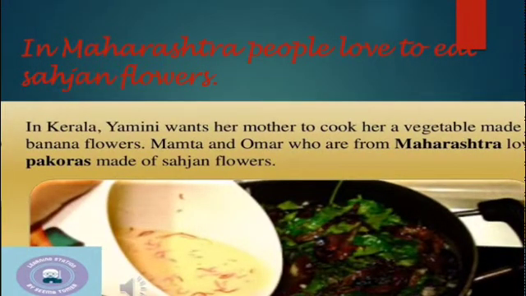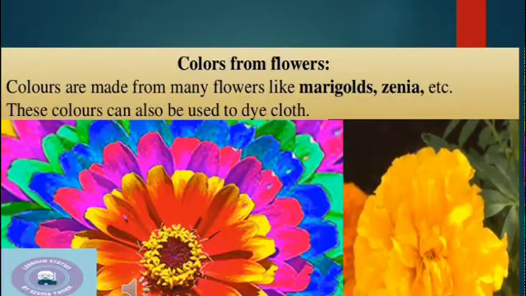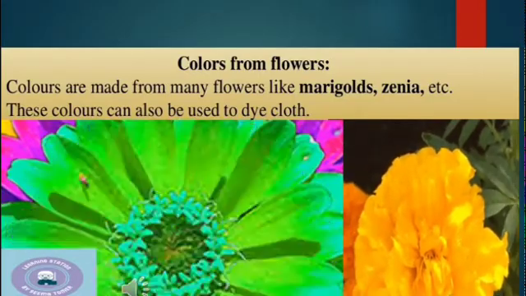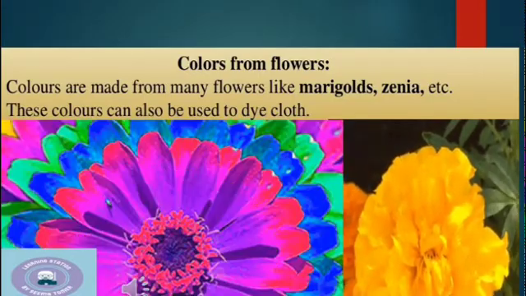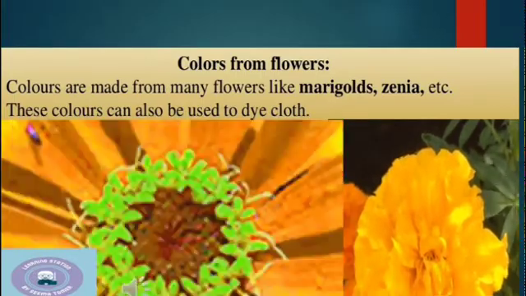In Maharashtra, people love to eat sesame flowers, and in Kerala, banana flowers are used to make dishes. These are two flowers like marigold and zinnia. The colors are made from these flowers, and these colors are used to dye the cloth also.